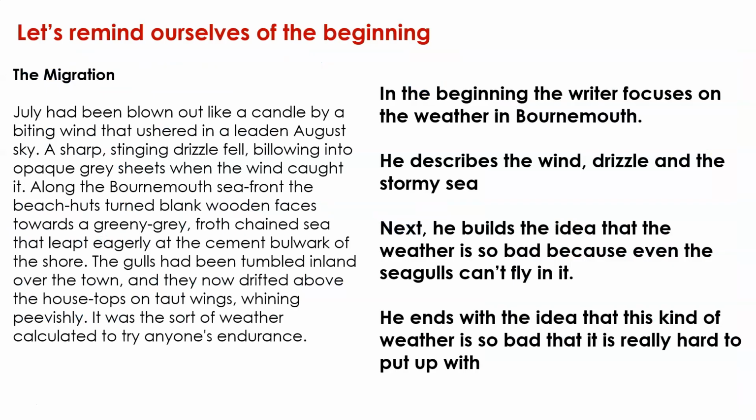So let's remind ourselves of what we looked at last week. The story begins with the writer focusing on the weather in Bournemouth. He describes the wind, the drizzle, the stormy sea. Next, he builds the idea that the weather is so bad because even the seagulls can't fly in it, can they? And then he ends with the idea that this kind of weather is so bad that it's really hard to put up with. Now, remember, the man telling us this story is Gerald Durrell himself.